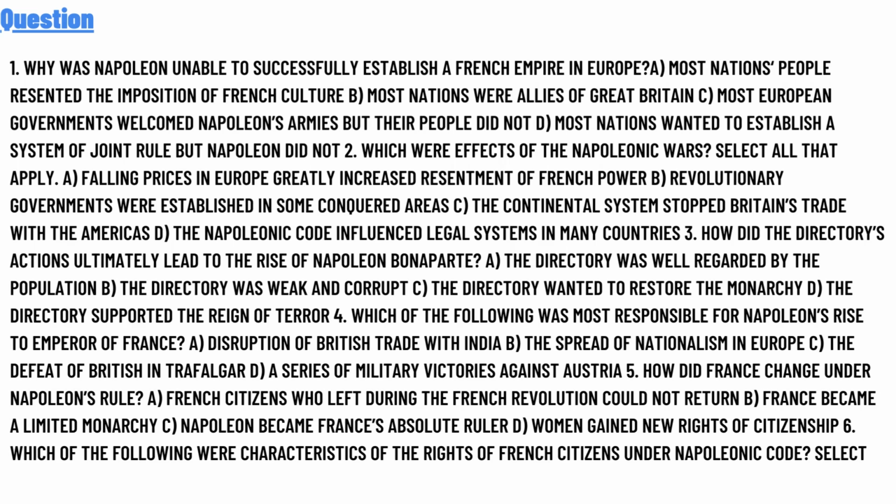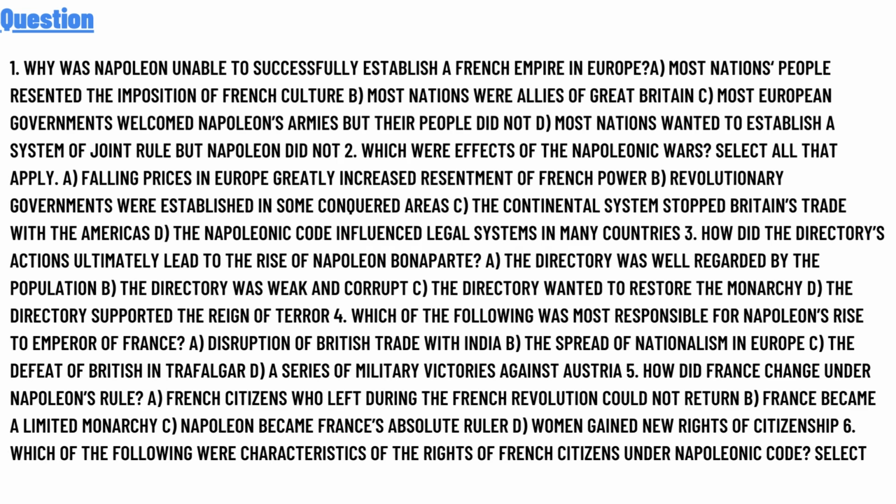Question 4: Which of the following was most responsible for Napoleon's rise to emperor of France? Option A, disruptions of British trade with India. Option B, the spread of nationalism in Europe. Option C, the defeat of the British at Trafalgar. Option D, a series of military victories against Austria.